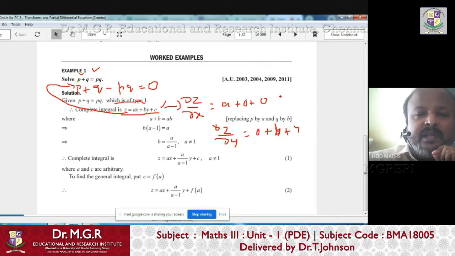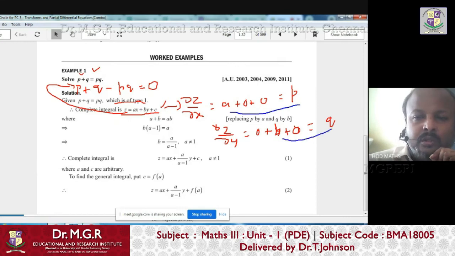But what is dou z by dou x? Dou z by dou x is nothing but small p. And what is dou z by dou y? Small q. So now what you are getting from this relation is P equals A and Q equals B. Try to understand. From this assumption, you get dou z by dou x equals A and dou z by dou y equals B. But dou z by dou x is nothing but P and dou z by dou y equals Q.